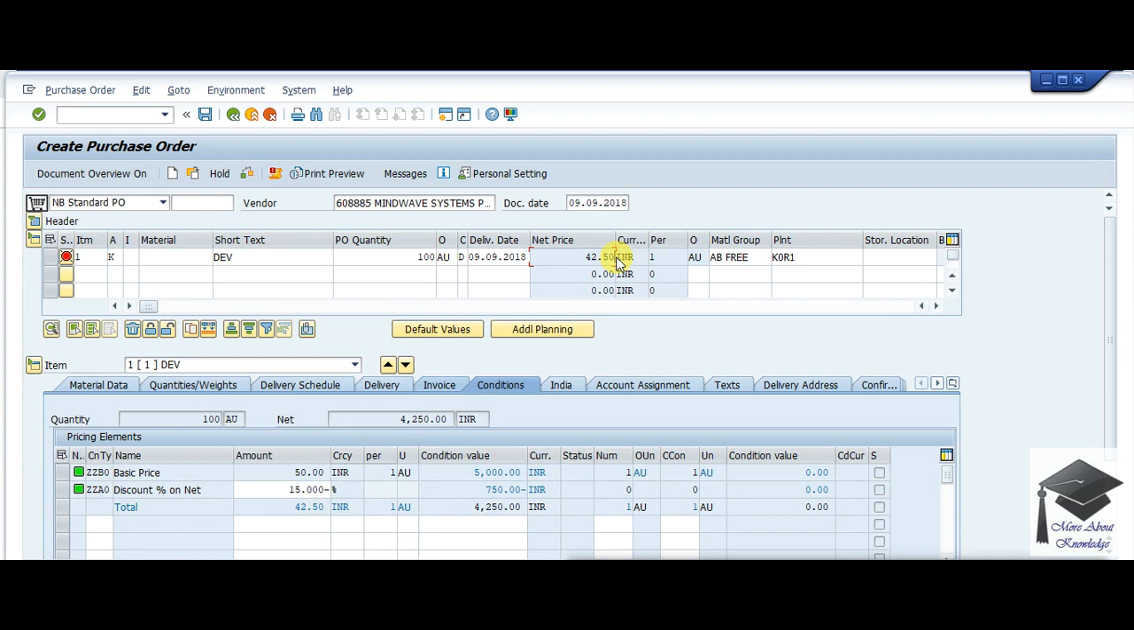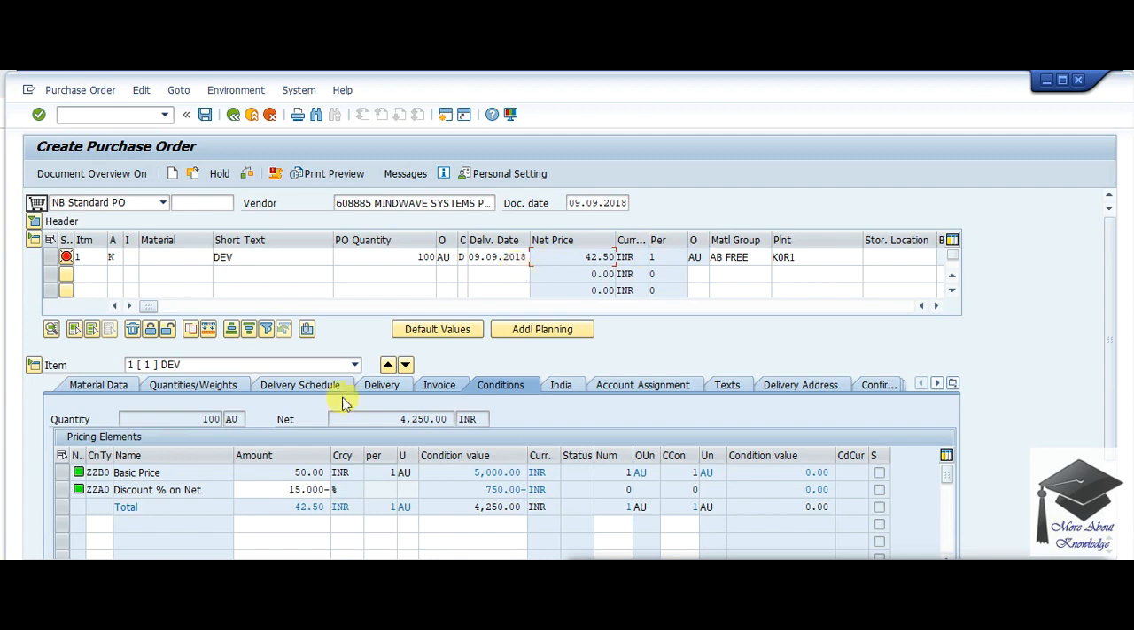So I have given a simple scenario. If there is any complicated scenario, you just need to think about the sequence, the structure, how to create a condition table. In the condition table you can enter a lot of tables in the sequence, and in the pricing procedure you just need to make sure that your sequence of using condition types exactly matches your current pricing structure. Whatever the physical pricing structure, it has to match with your SAP pricing structure.